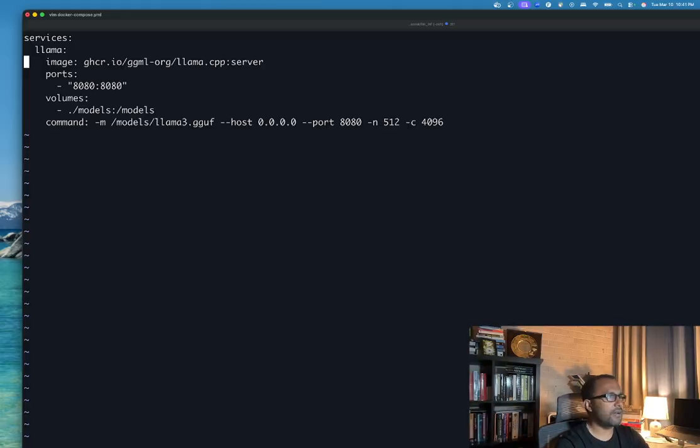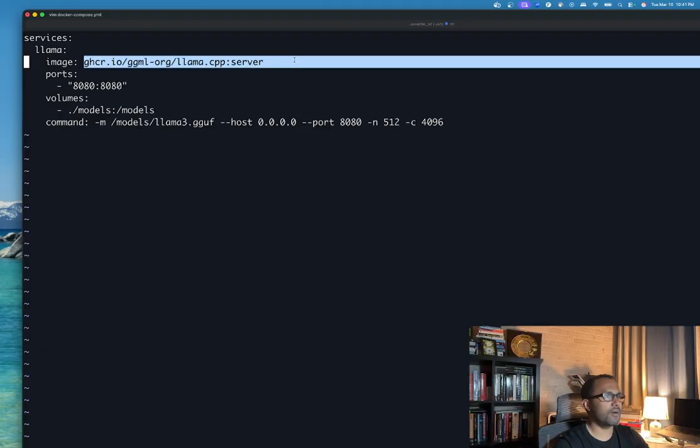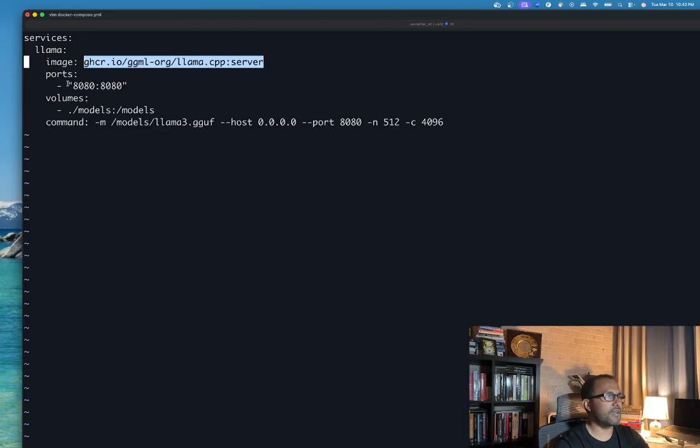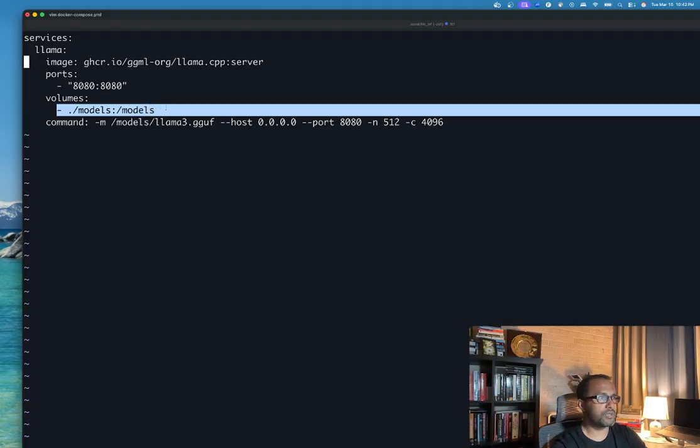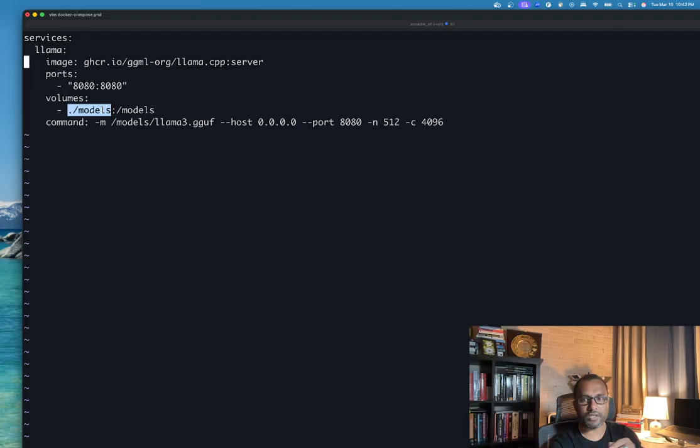It's the llama image. You can go to Docker Hub and look into that image. I'm saying that it will run on port 8080 in the host and the container. Basically it's just the mapping. When I make a call from my host computer, this port will be forwarded to container port 8080. And the volume mount: the model we are installing right now is mounted. This model on my computer needs to go inside the container, so I'm saying that from my host I can mount it to my container itself.